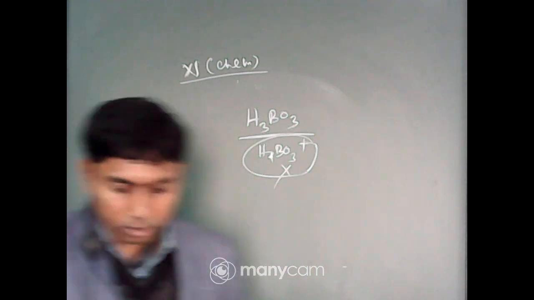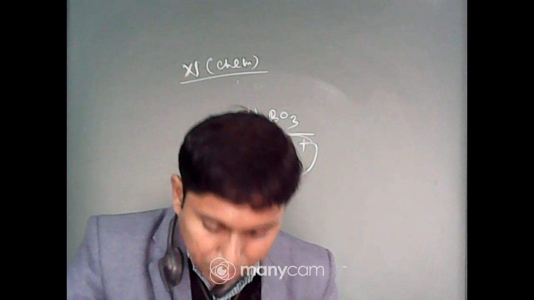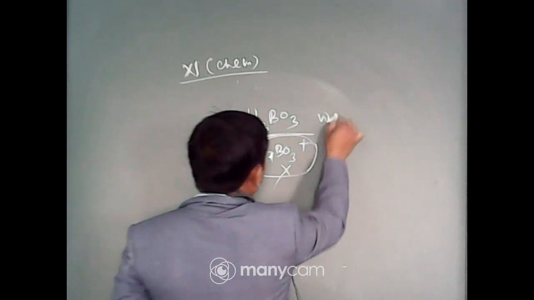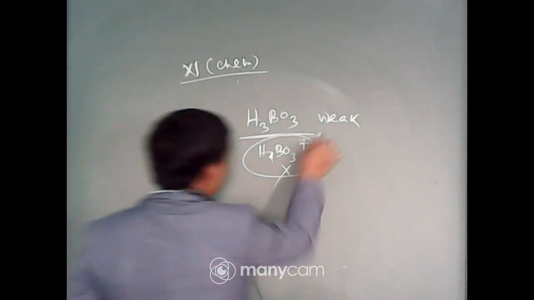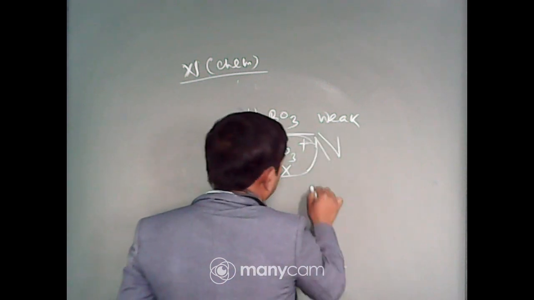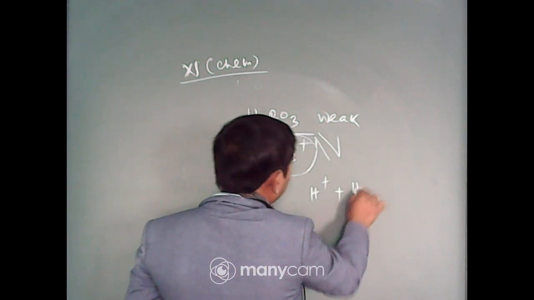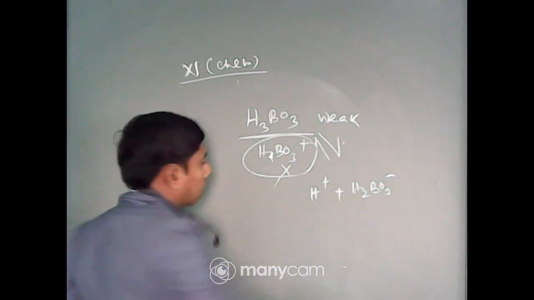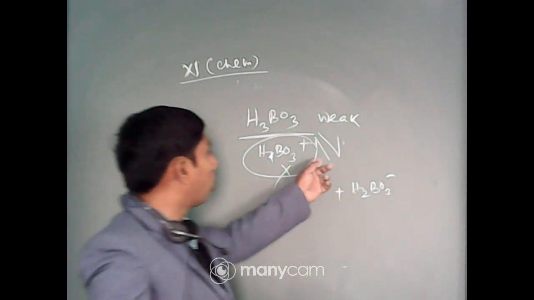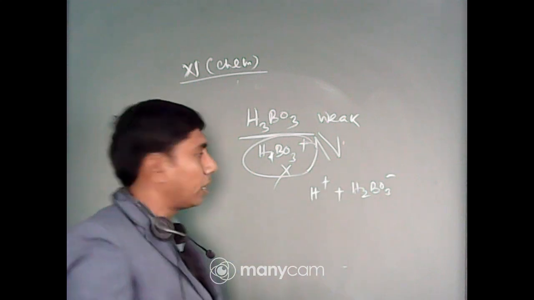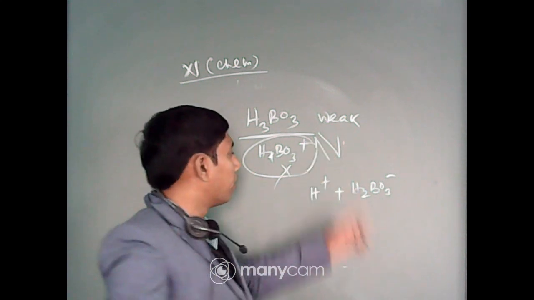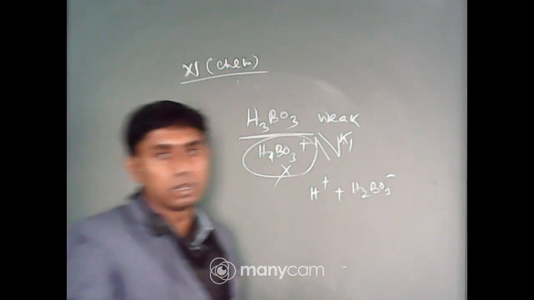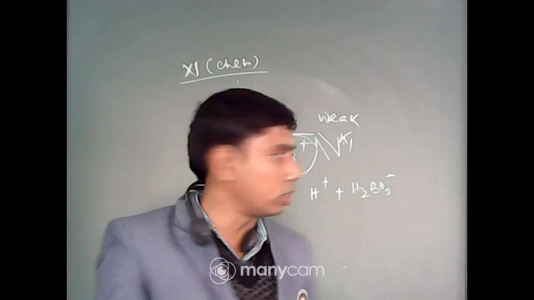Next, contains replaceable hydrogen ion. H3BO3 is a weak acid, its dissociation is H+ plus H2BO3-. In this equilibrium the forward reaction is very slow and high energetic, so it is not possible.